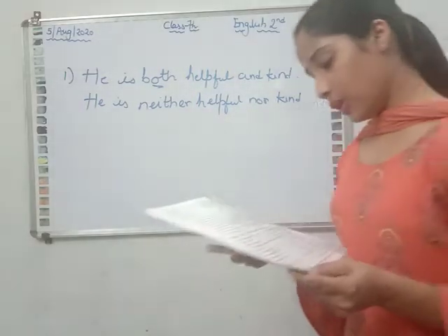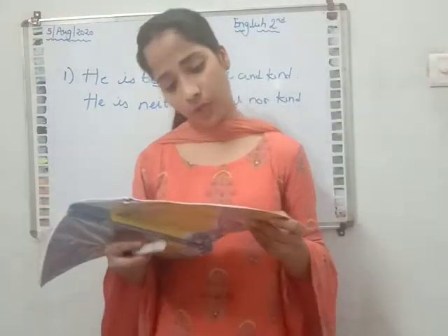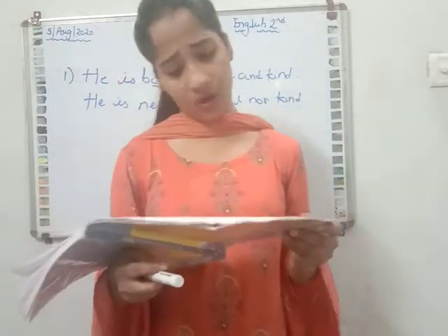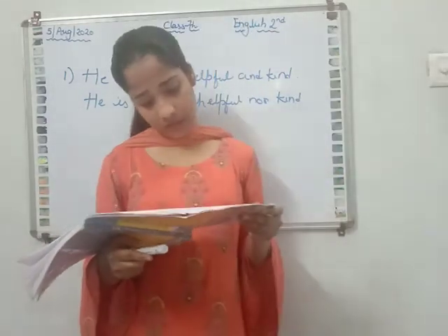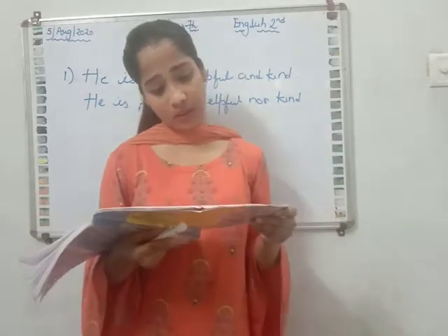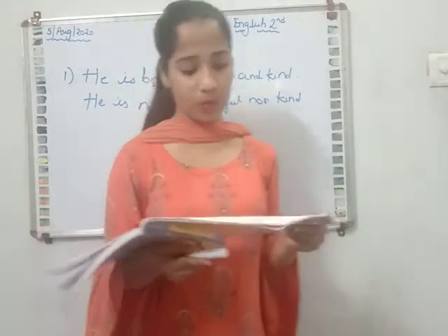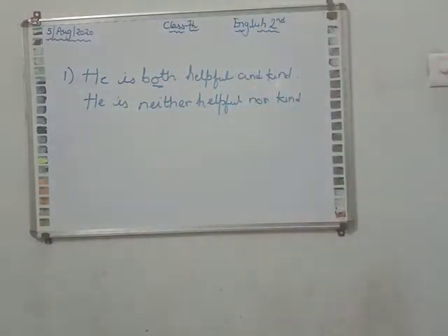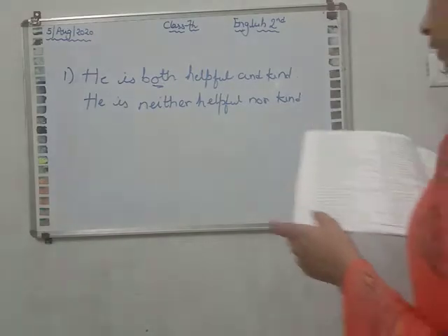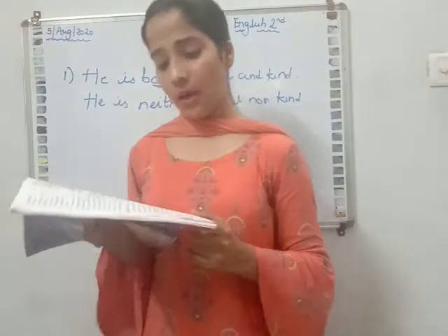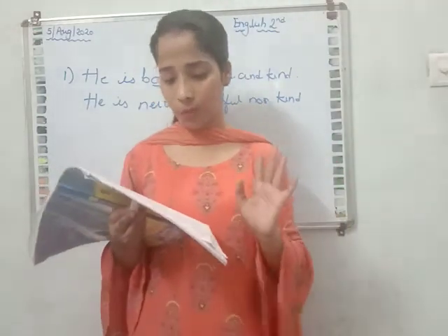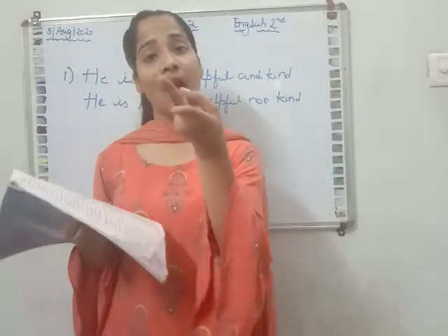Now next one. She is beautiful. She is not beautiful. They are hardworking. They are not hardworking. There are many interesting storybooks in this book. So how will you write down the answer? There are not many interesting stories in this book. You will make are not over there. Are plus not.